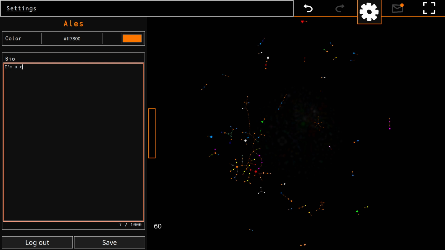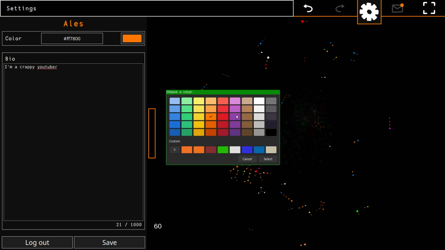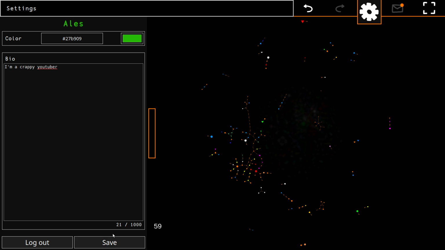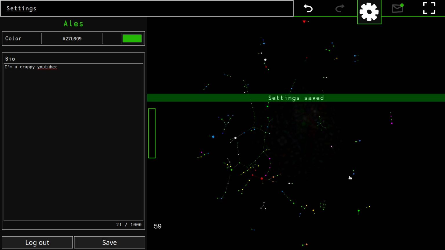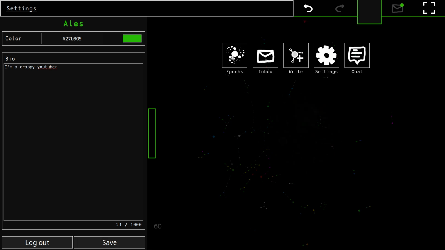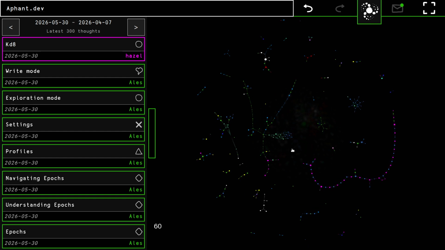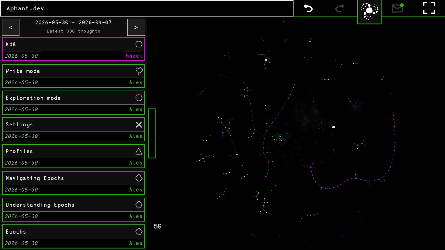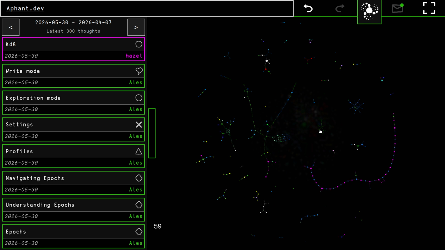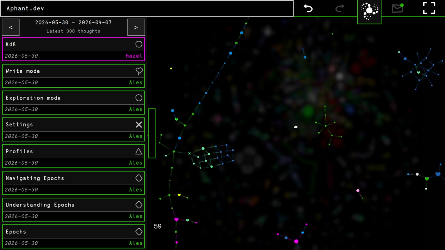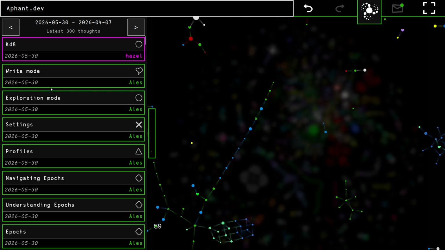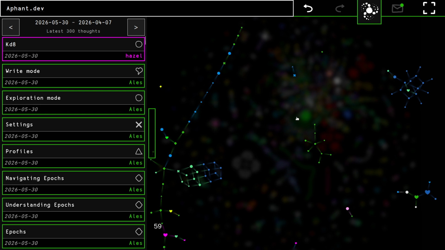I'm a crappy YouTuber and I have a green color. And when I save this, I'm going to see that my profile has turned all green, which also reflected the color of the epoch, which is again very, very green, because I'm the most active user on this place, surprisingly. I think that's it for the profile graphs.